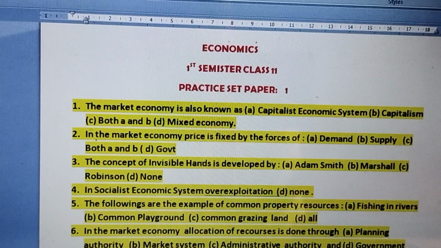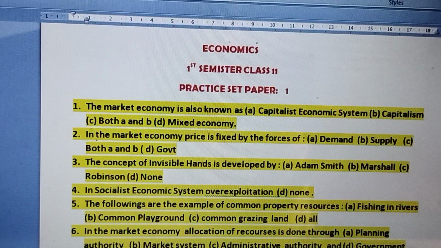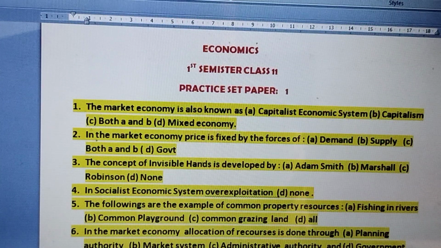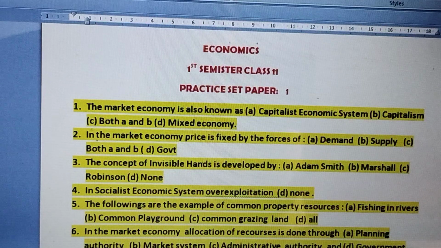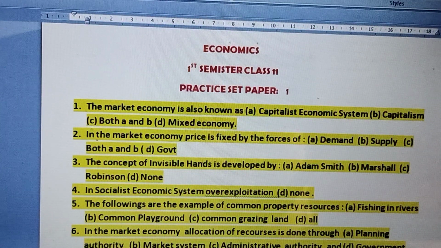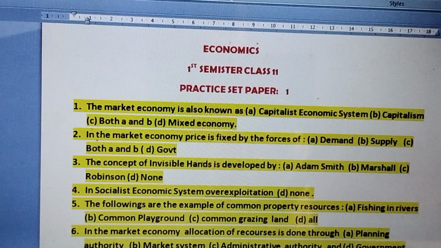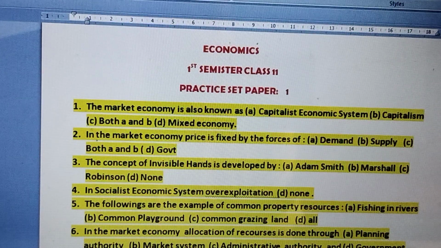As you all know, your first semester is starting from 13th September. So this being the first semester, I would like to help you. Taking this into consideration, I'm uploading various practice set papers on various subjects, and this is my first practice set paper on economics. So I'm starting with the introductory parts.